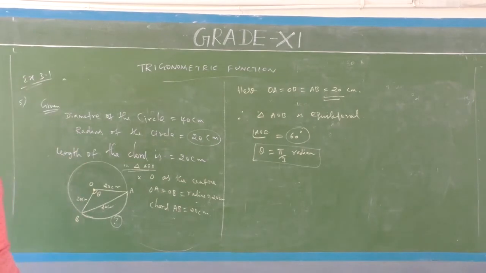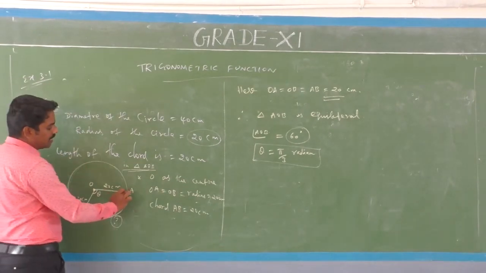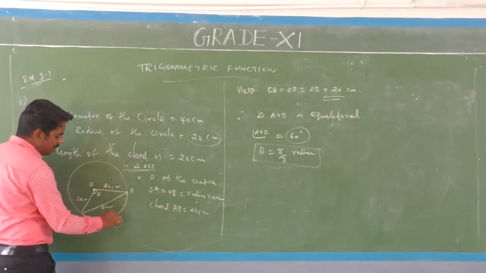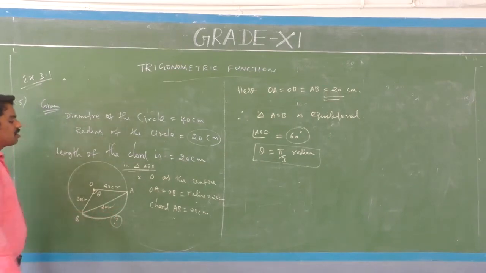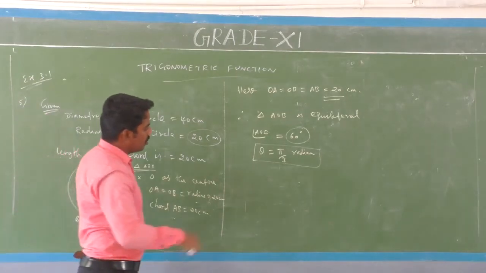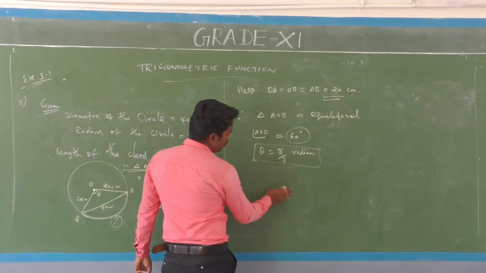Okay, right. Find the minor arc length of AB. Next, how do we find it?